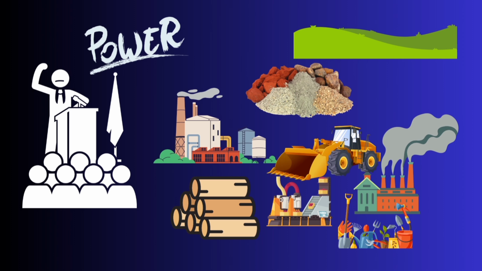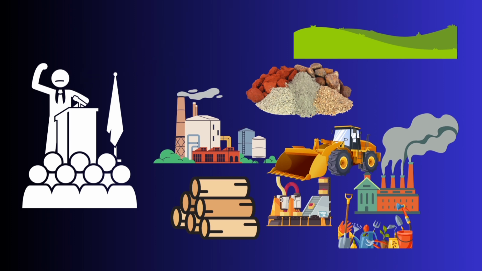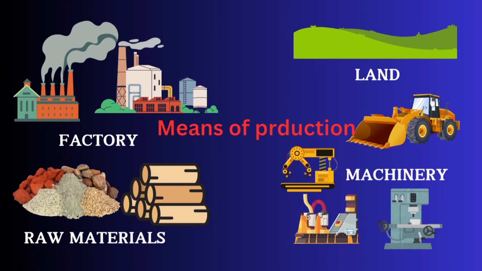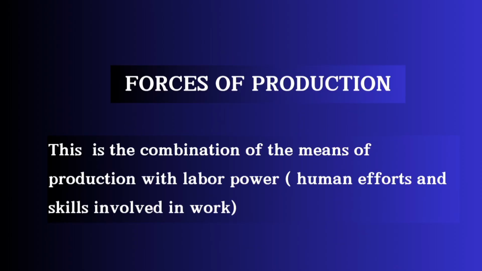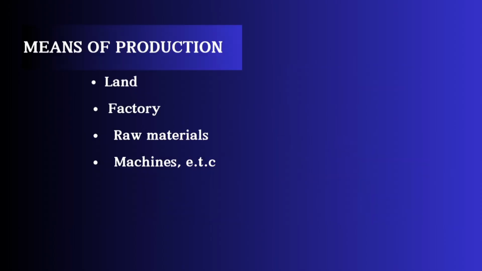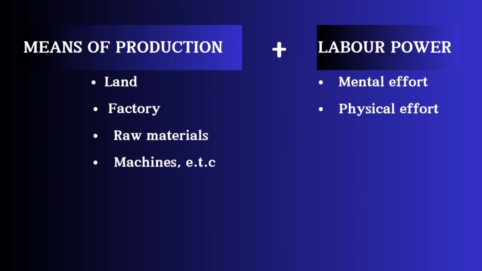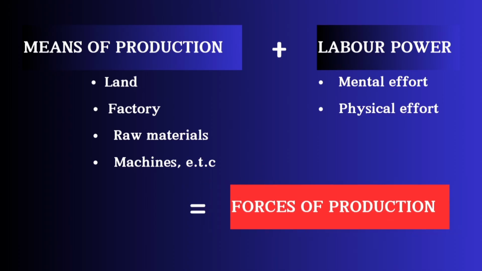But then this land, tools, factories, technology, and resources known as the means of production, they are not enough for you to be able to produce goods and services. You need people to use them. And this is where labor power comes in. And this brings us to the next, which is the forces of production. The forces of production refers to the combination of the means of production with labor power, that is, the human effort and skills used in work. Remember, the means of production include the land, the factory, the raw materials, the machines, etc. When we add labor power to this, which is the physical and mental effort of man, together they form what we call the forces of production.